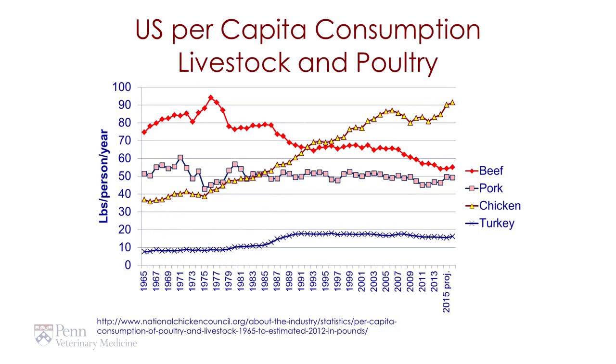If we look at per capita consumption of livestock and poultry over time in the US from 1965, we see that we peaked in 1975 in terms of total meat production, and then there's been a gradual decrease over time. In the early 1990s, chicken consumption and purchases exceeded those of beef per person. We see that pork has been relatively flat, around 50 pounds per person per year, and turkey is down there around 18 to 20 pounds per person per year. These trends are likely to continue into the future.